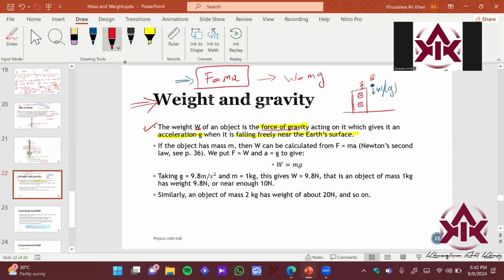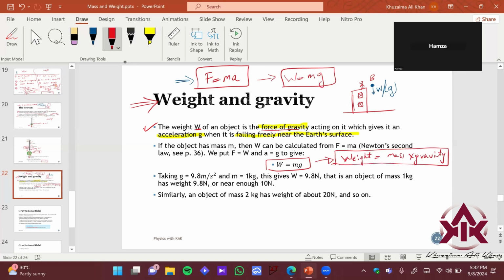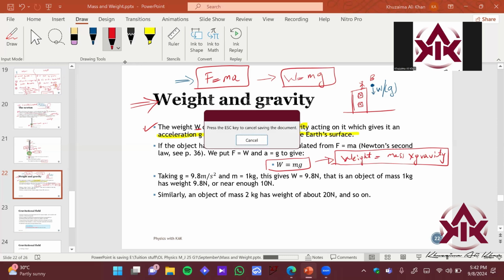Because it is free falling, there is no external force acting on it. So we can derive a formula called weight equals mass times gravitational field strength. This is the expanded formula: mass times gravity. Now, is gravity constant for every planet or does it change? It changes. The gravity of the moon is 1.6 meters per second squared.